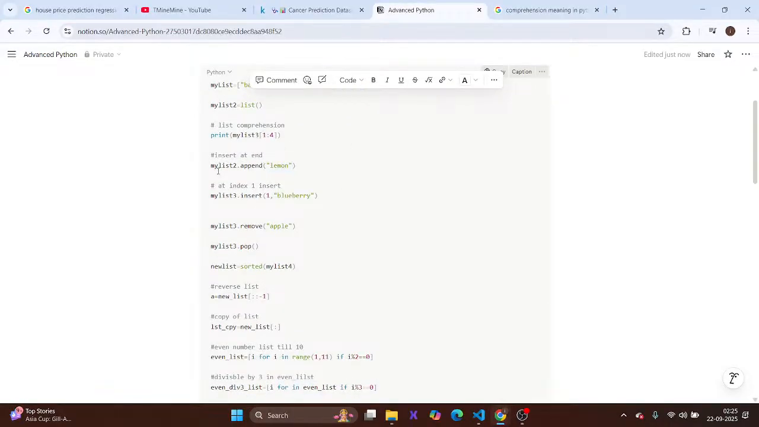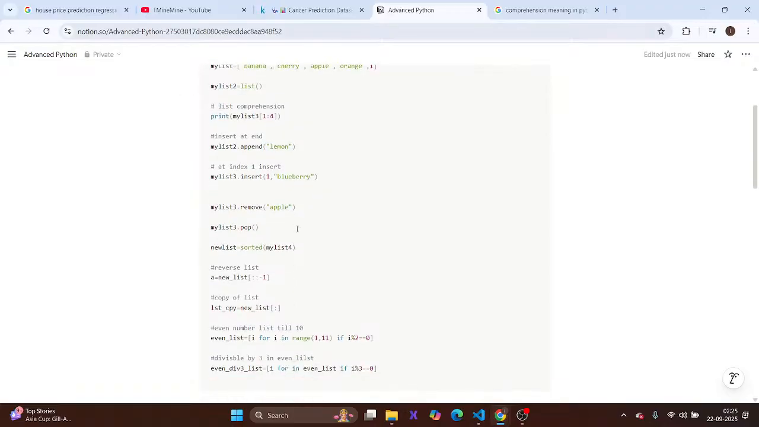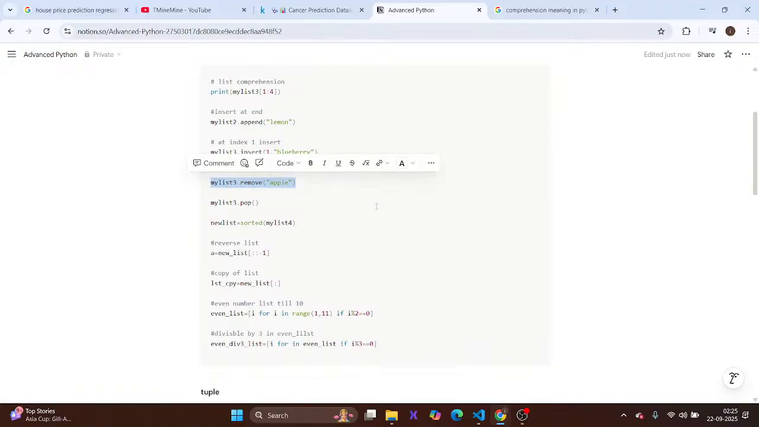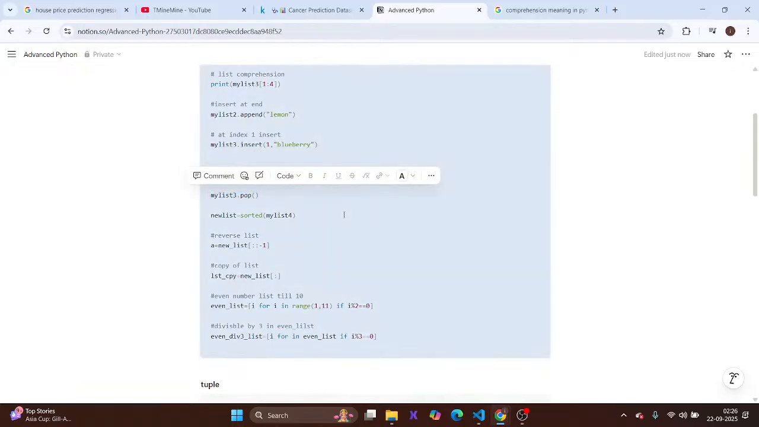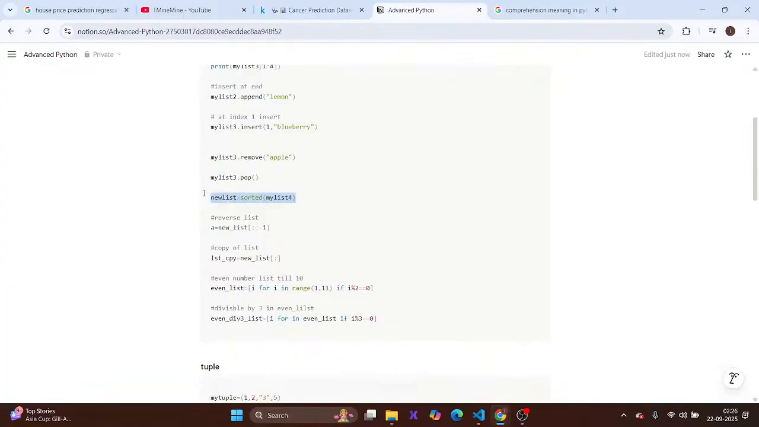You could also append to the list. Append means adding, like here it will add lemon. We could also use insert. Insert is used to add an element at a specific index, like 1, so blueberry will be added here. We could also remove by the word, by the string. Pop will remove the last element, and the list could also be sorted.